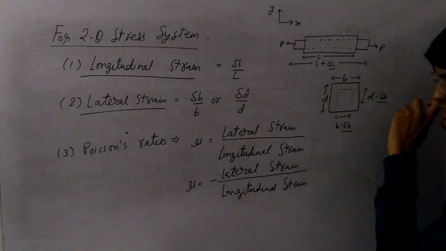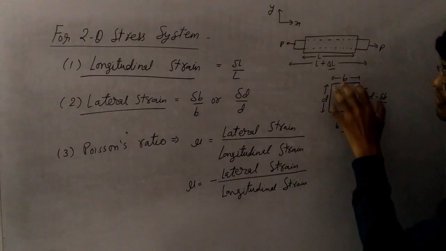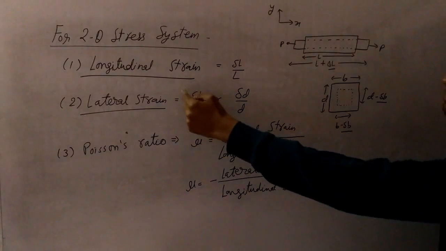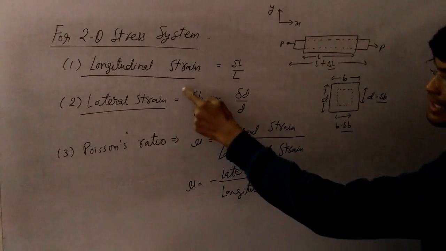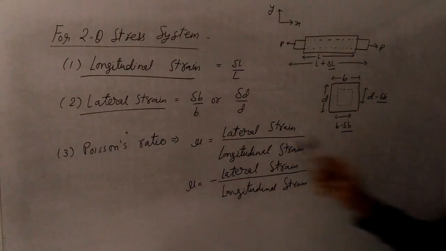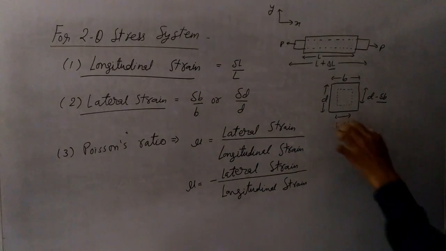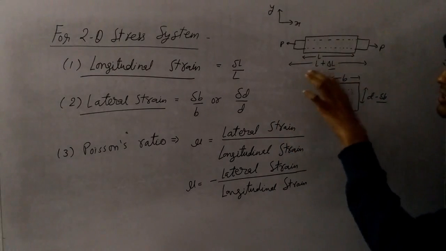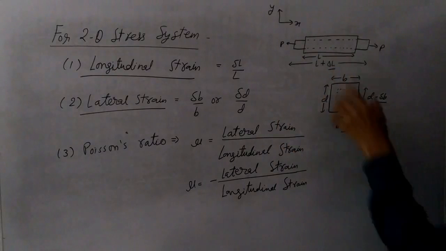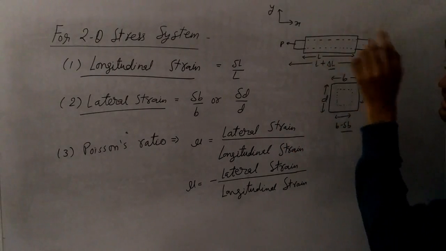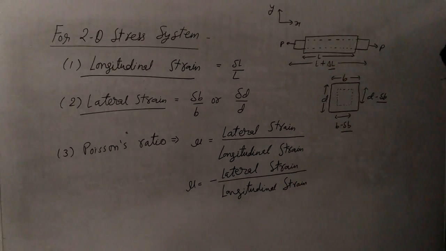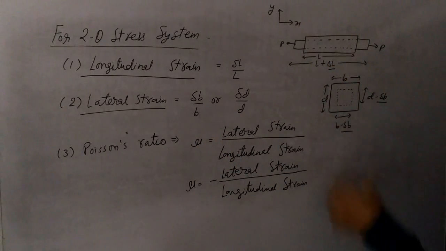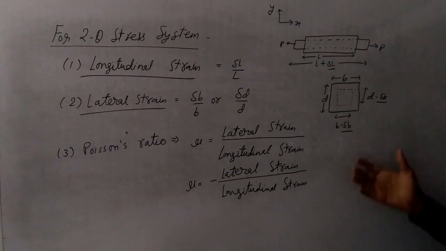So lateral strain will be of 2 types. One is for the width. The width is going to reduce, so the value is delta B divided by B, or we can use the depth. Both of these are lateral directions. The L is the longitudinal direction, B and D are lateral directions. So delta B by B or delta D by D, both are lateral strain.